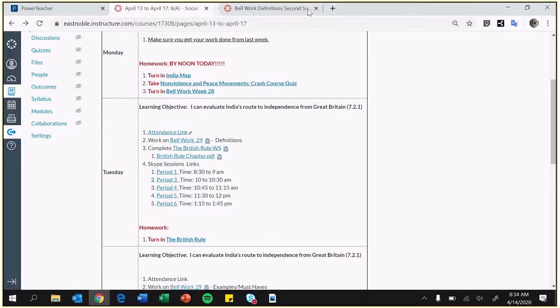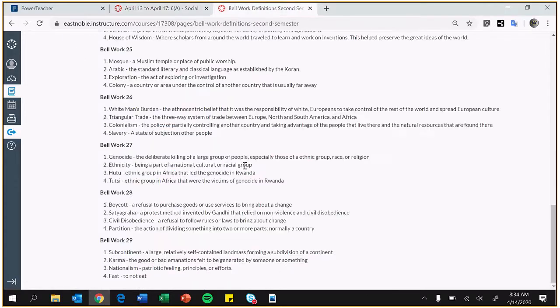So let's first go over bell work. Okay, we're going to talk about subcontinent, karma, nationalism, and fast. Now, fast is not to eat, not as in I am a fast person, I have fast speed. It's not to eat. So that's Gandhi. Nationalism is the patriotic feeling of pride for your country. Karma, we've talked about it already, good things, bad things, hence with Gandhi. And then subcontinent, because we're talking about India.